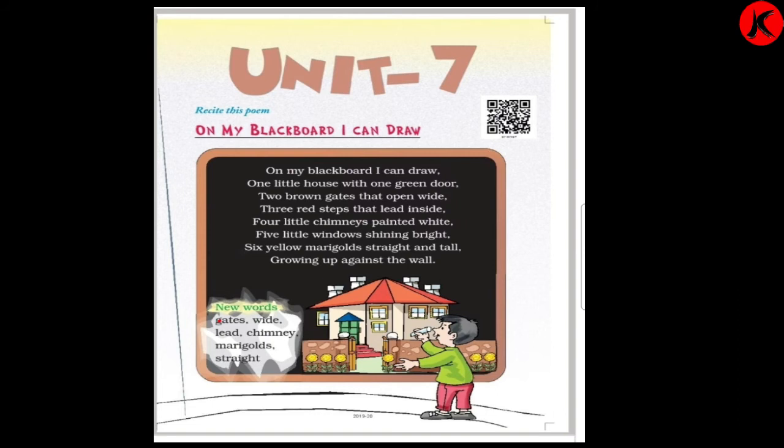Now over here we read the first word, gates. Gates means what? See over here, it is a gate. If it is a bungalow type or cottage type, we have a gate, right? We enter in the gate and then the house starts, so it is gate. Then the next is wide. Wide means what? Big passage. Here 2 brown gates that open wide. Over here it is said open wide, means broadly it is open, the gate. Then lid, a metal thing. The steps are made of stones.